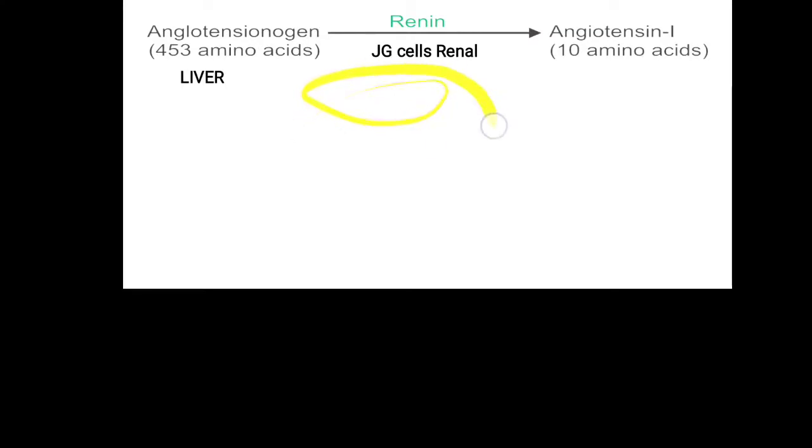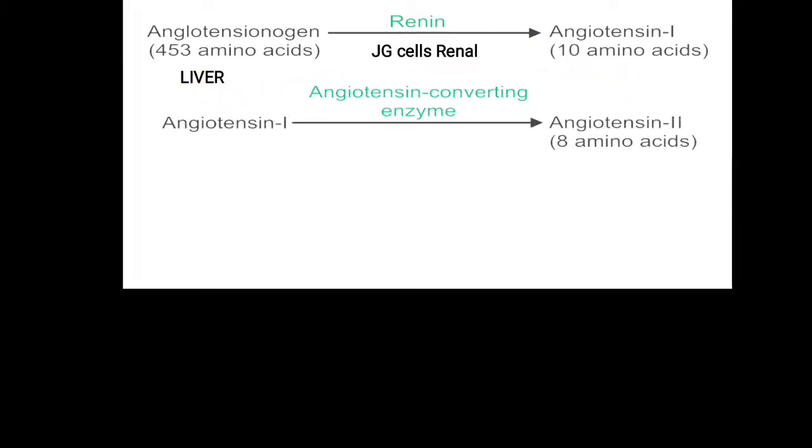This release of renin will occur whenever there is a low blood pressure, meaning blood pressure is decreased, volume of blood is decreasing, or overall osmolality is increasing. Then only renin will be released. When it is released, it converts angiotensinogen to angiotensin 1, but it is an inactive molecule. When angiotensin 1 passes through the lung capillaries, there is an enzyme, angiotensin converting enzyme, and that will convert angiotensin 1 to angiotensin 2.